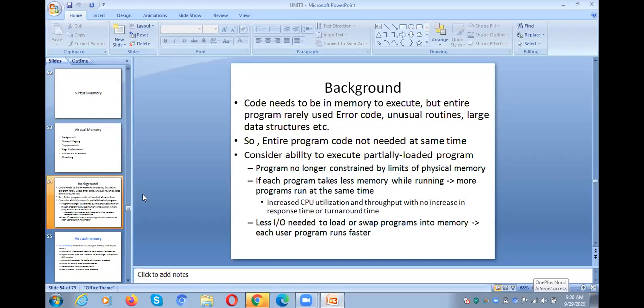In that case, what will we do? We need to keep a part of the program in the main memory, and after executing that part, we swap it out and swap in the next part of the program into the main memory. Likewise, the entire program might not be loaded into the main memory for execution.